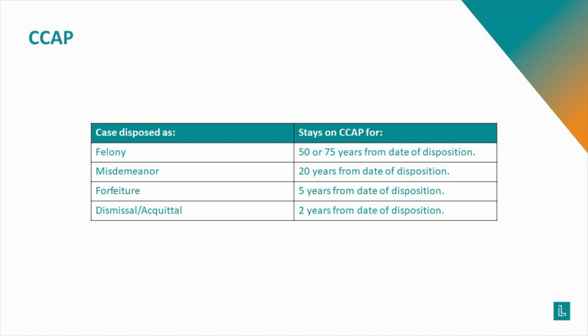Wisconsin law requires that records of forfeitures and tickets be kept on CCAP for 5 years after the date of the conviction, that misdemeanors be kept on for 25 years after the date of the conviction, and that felonies be kept for 50 years, or in the case of Class A, the most serious felonies, 75 years. Cases can be kept on CCAP for even longer past the deadline at which they would be aged off if you owe any money to the court related to the case, and will disappear from the court website record when all the money is paid, once the 5, 25, 50, or 75-year mark has been passed.